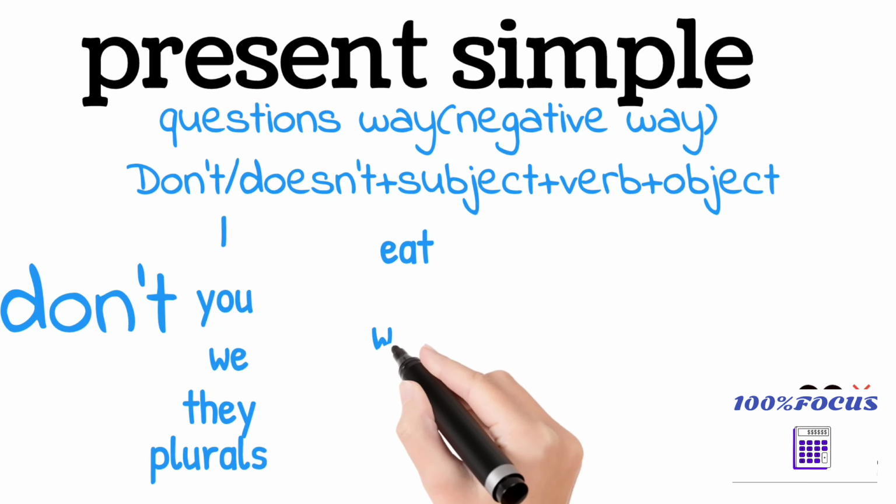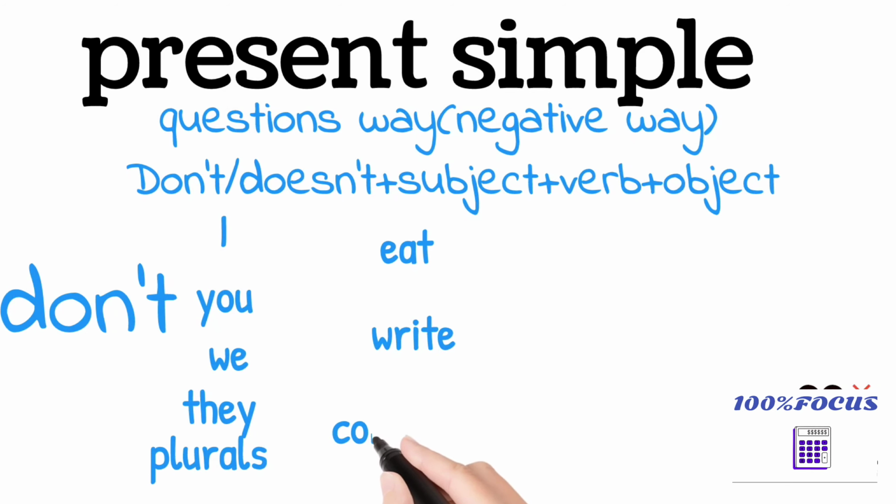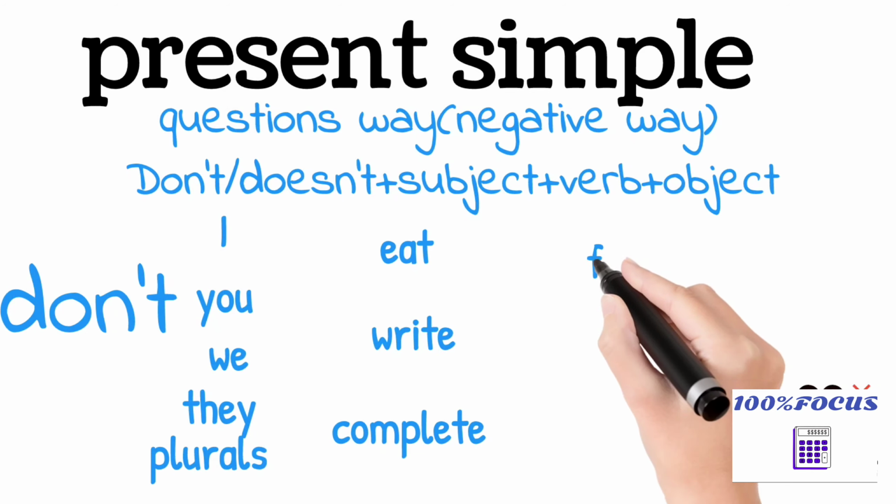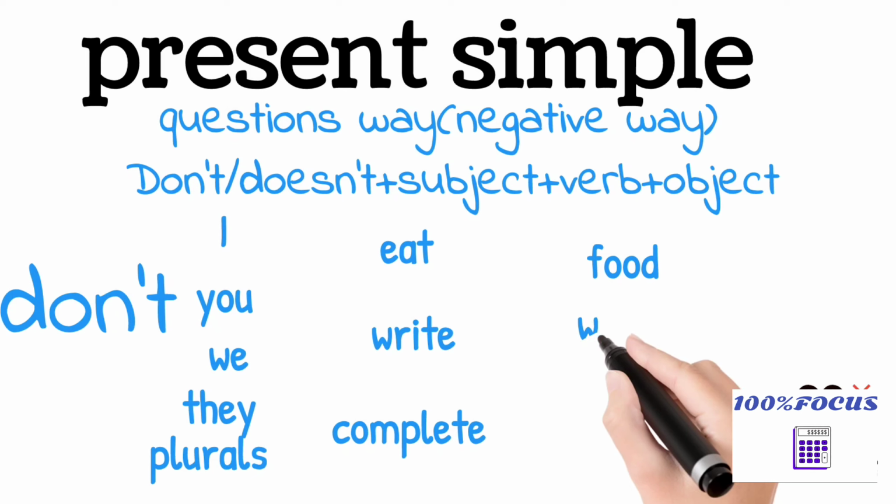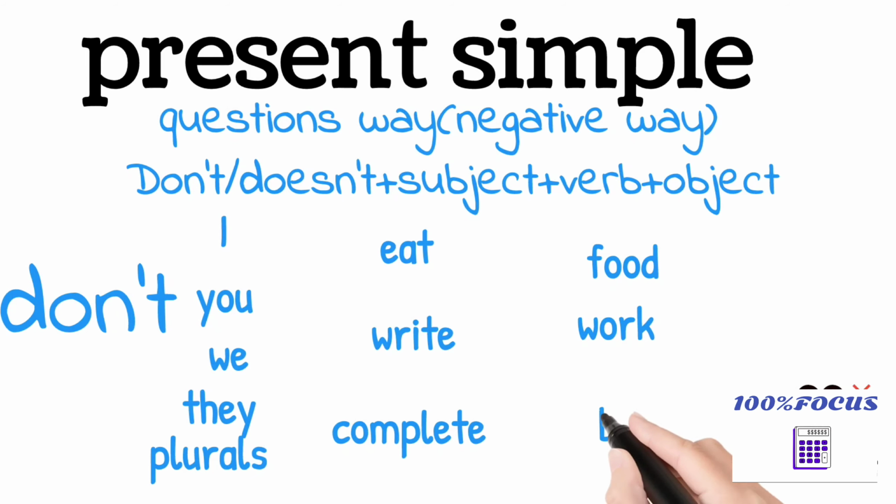Okay. We are using don't when the subjects are I, you, we, they and plurals. In the positive we are using do, in the negative don't. That's it. We'll read the sentences. Don't I eat food? Don't you eat food? Don't we eat food? Don't they eat food? Don't teachers eat food? Like that.